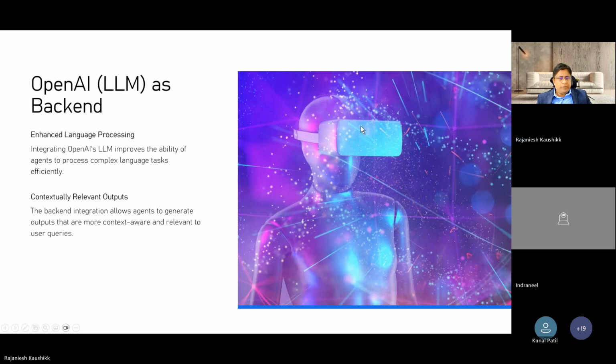Now, what are the other main components, like OpenAI LLM as a backend? In this case, we are taking OpenAI as the LLM, and this is very important because the integration of the backend enhances the capability of agents, allowing them to process language tasks very easily. This is a very critical backend, and it also helps you make the agent contextually aware.